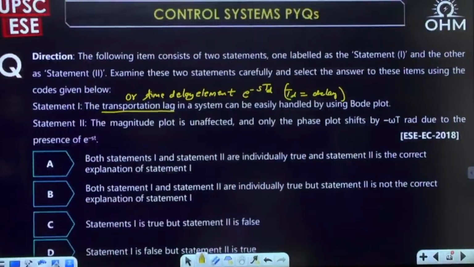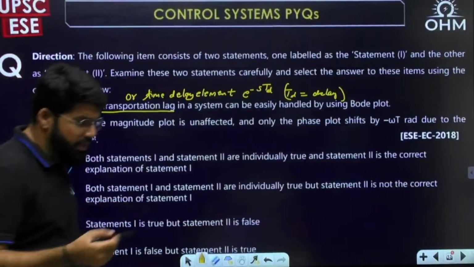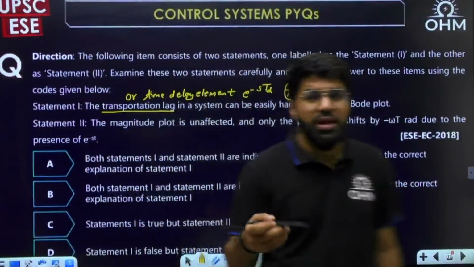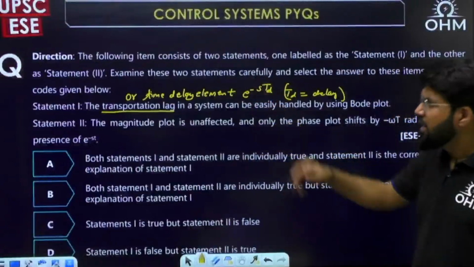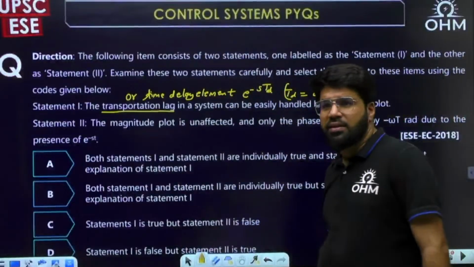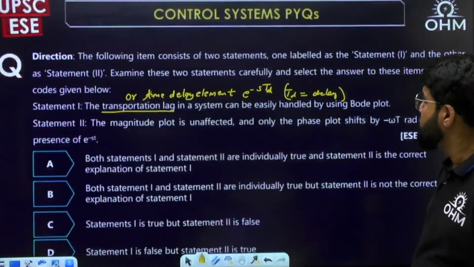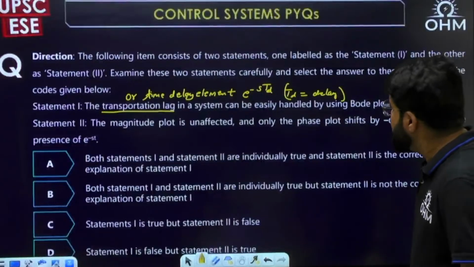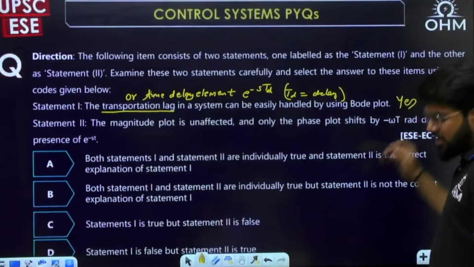This e power minus sT, which is responsible for bringing the delay in the system, is known as the time delay element or transportation lag, which brings a transportation lag in the output as compared to the input. This can be handled easily using Bode plot. Yes, this is a correct statement.